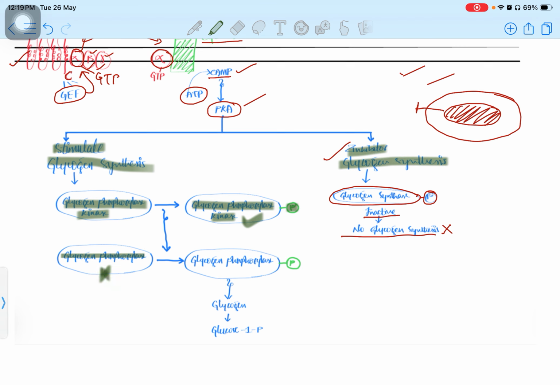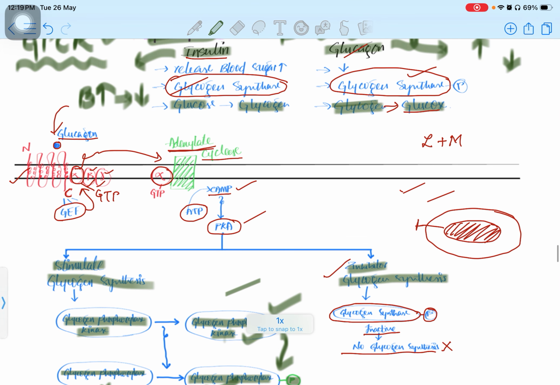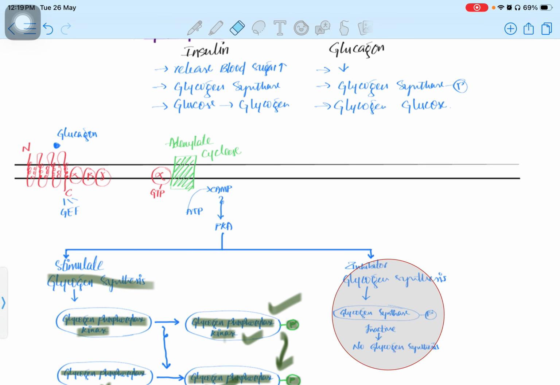You can see here the kinase is present and there the kinase is not present. So glycogen phosphorylase will get activated and get the phosphate with the help of glycogen phosphorylase kinase. This molecule is activating this molecule. After glycogen phosphorylase is activated, glycogen breakdown is going to happen. So glucose 1-phosphate will form. In this condition, the blood will get a good amount of glucose.